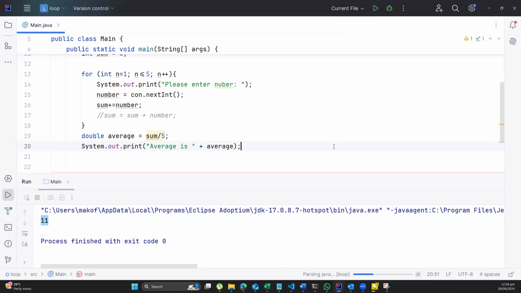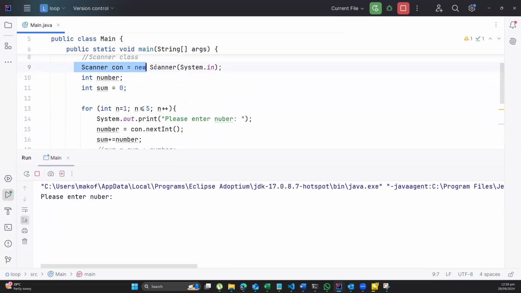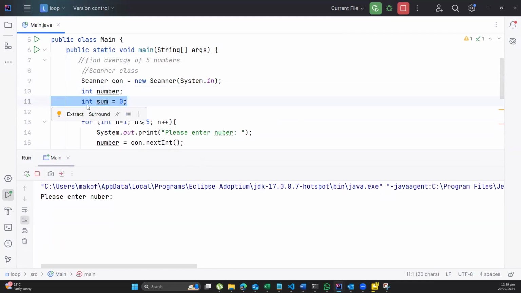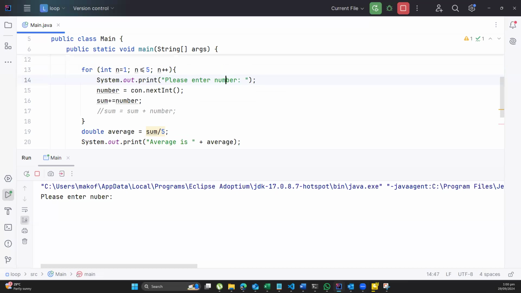Now I'll run this code. So let us start from here. The first thing, I'll create a Scanner class. Next thing, I'll create a variable to put my number in. After that, I would create a variable to put the summation of the numbers in. After that, my loop will begin. So I have system.out.print, please enter, oh, let me type this well, number. So please enter what? Number. So that over here, I have a place to enter the number.